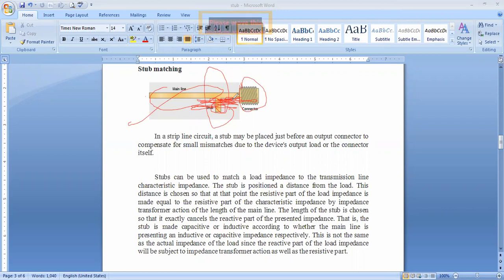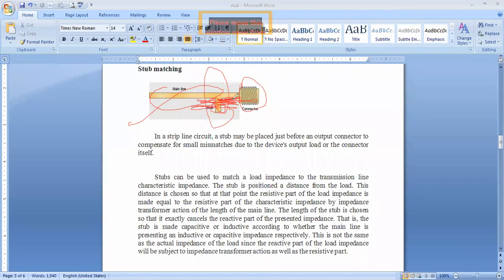First of all, we have to locate the stub where the real part of the transmission line is matched with the real part of the stub. That is the ideal location.